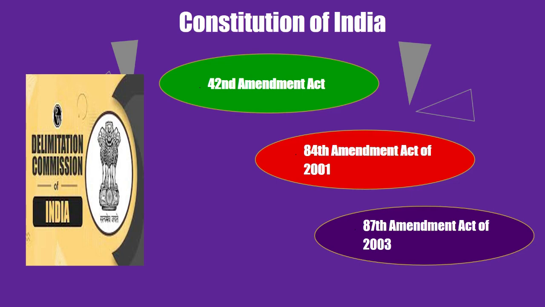In the 84th Amendment Act of 2001, the government was empowered to undertake readjustment and rationalization of the territorial constituencies in the state on the basis of population, based on the 1991 census. And in the 87th Amendment Act of 2003, it provided for delimitation of constituencies on the basis of the 2001 census and not the 1991 census. However, that can be done without altering the number of seats allotted to each state in the Lok Sabha.